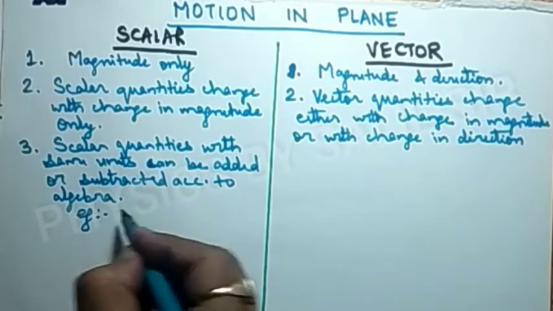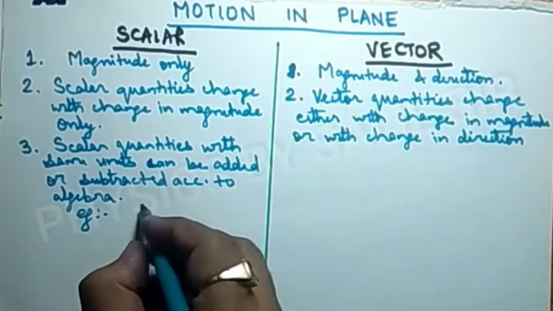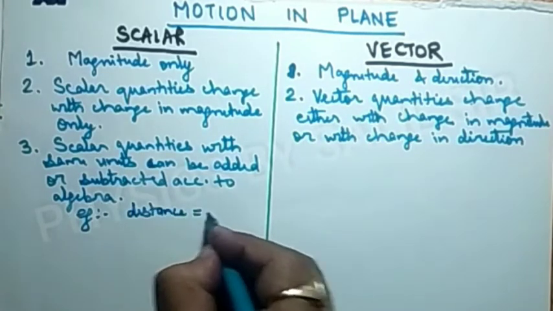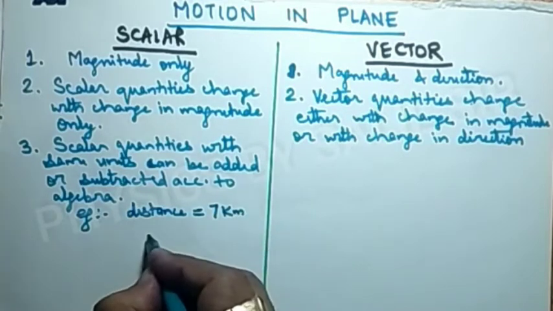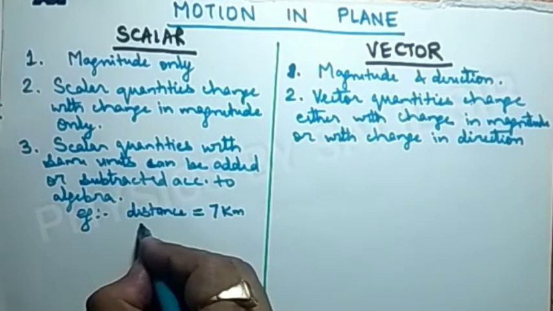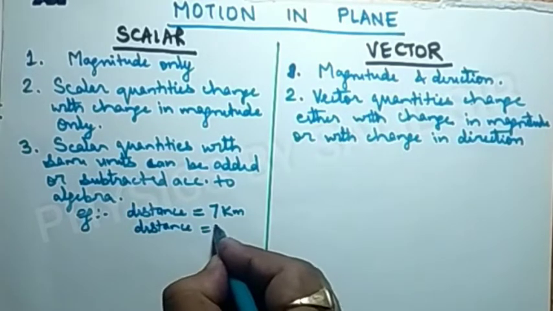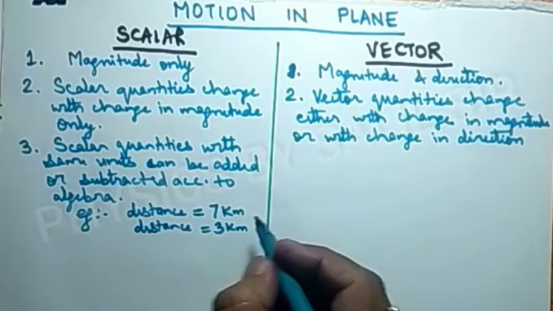Suppose if we want to add distance, because distance is a scalar quantity. Suppose there is a distance of 7 km and another distance is 3 km, then these two can be added because they have same unit.